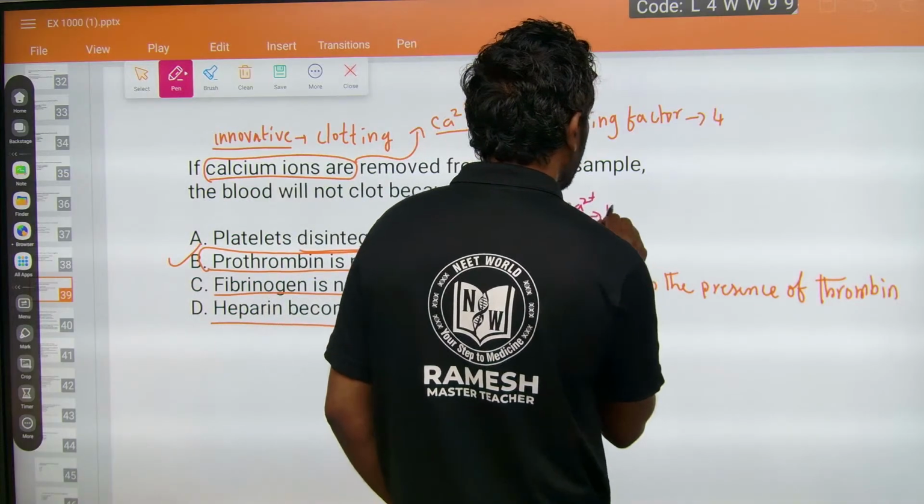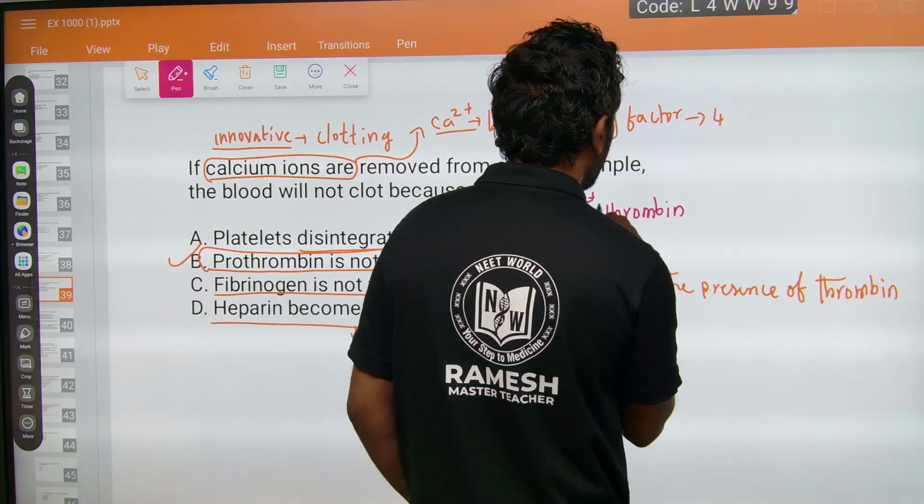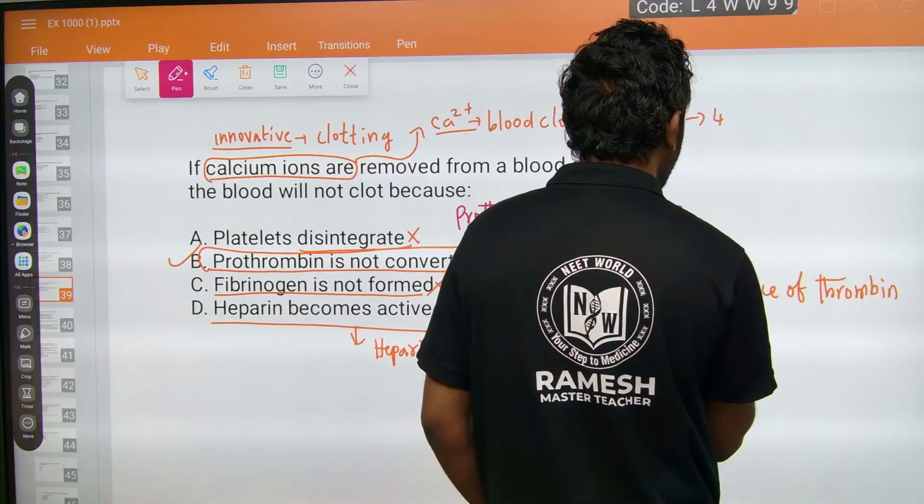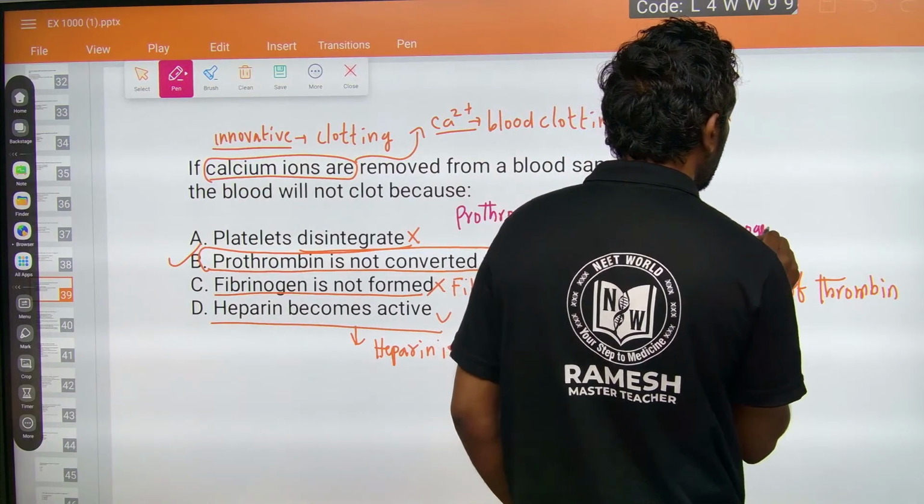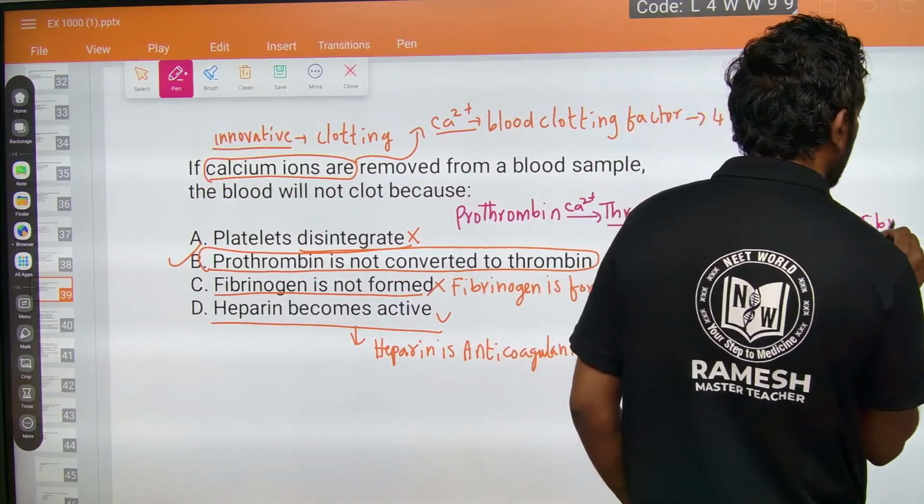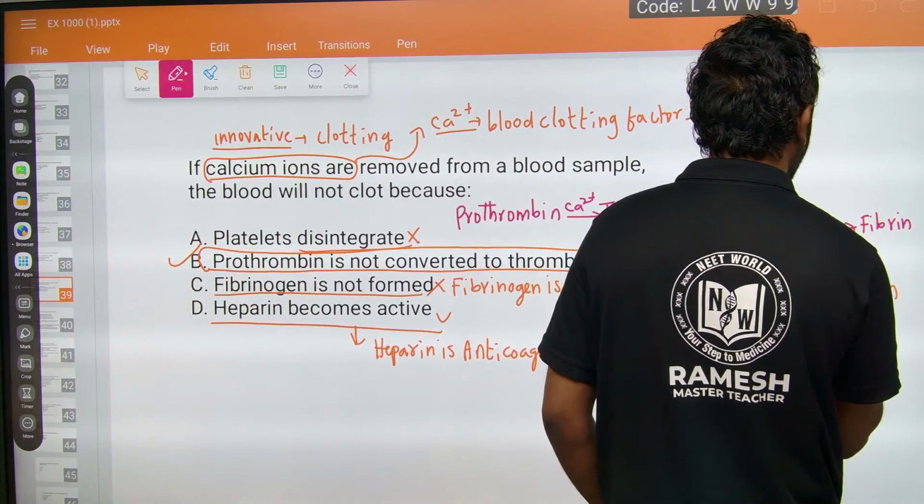Calcium ion converts prothrombin into thrombin. Thrombin helps convert fibrinogen into fibrin in the presence of thrombin.